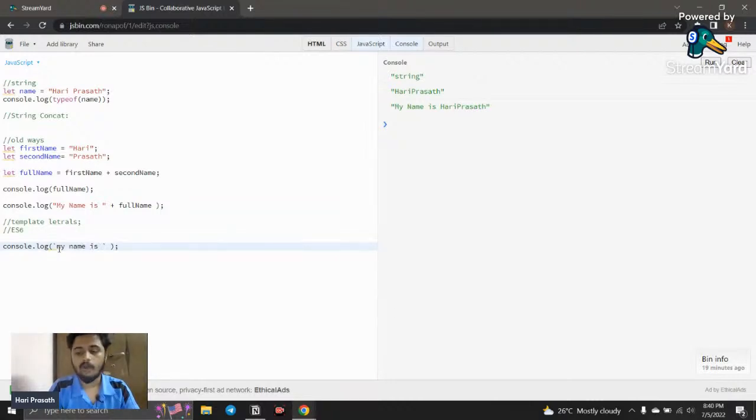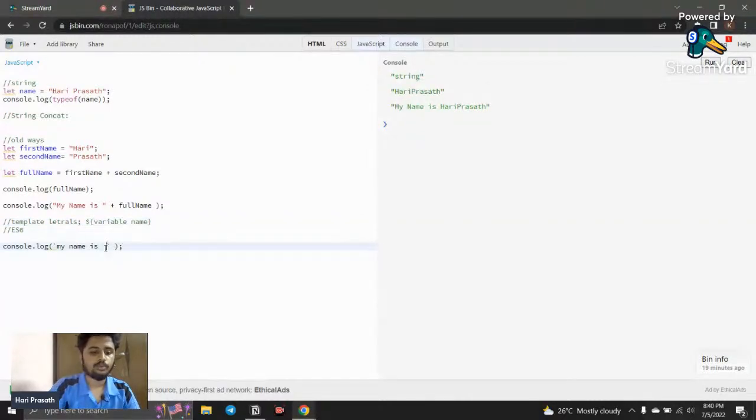So if I want to add this variable, instead of using this plus operator, what I can do is use the template literal syntax. So what is template literal syntax? For using the template literal syntax, you need to call the variable with the $ sign and with the curly or mustache braces, whatever you call it. Inside this, you need to declare the variable name. If you call the variable name inside, it will work.